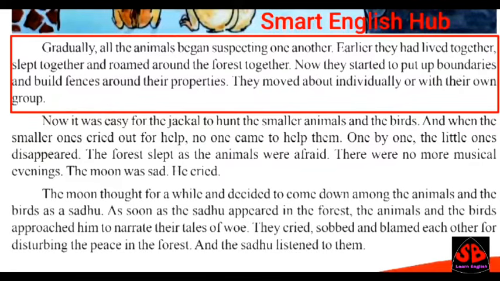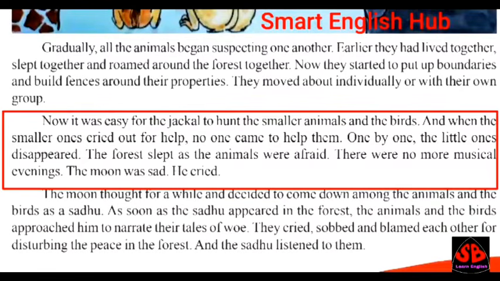Now next. Now it was easy for the jackal to hunt the smaller animals and the birds. Isn't it, friends? Now the animals are not living together, so it is very easy for the jackal to hunt the smaller animals and the birds. And when the smaller ones cried out for help, no one came to help them. See here, friends, when the jackal started eating the smaller animals, when the animals shouted for help, no one came to help them.